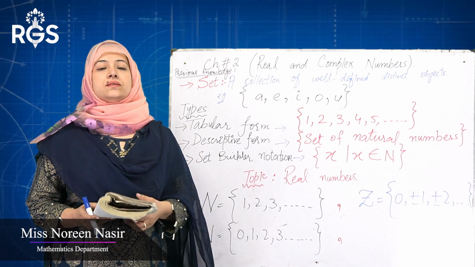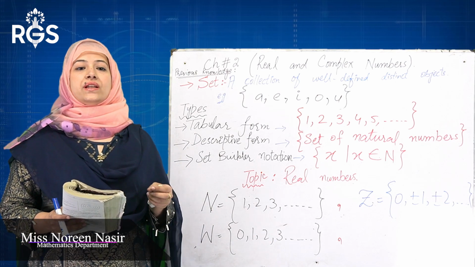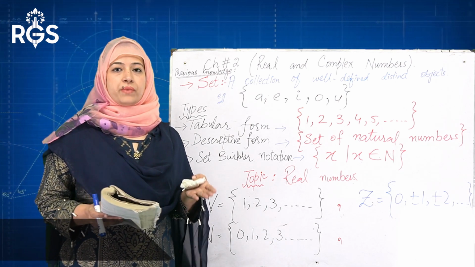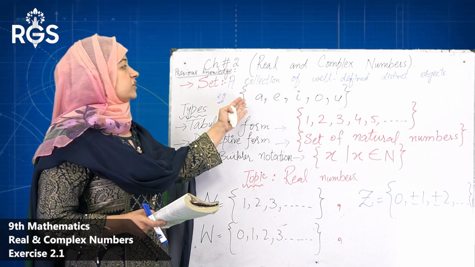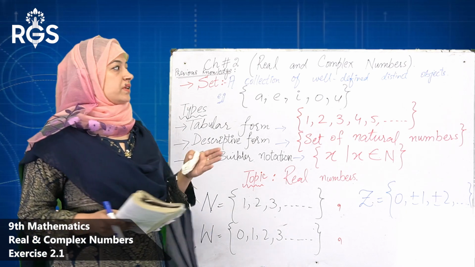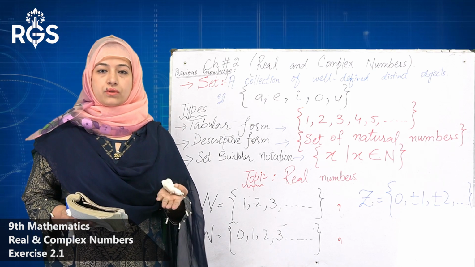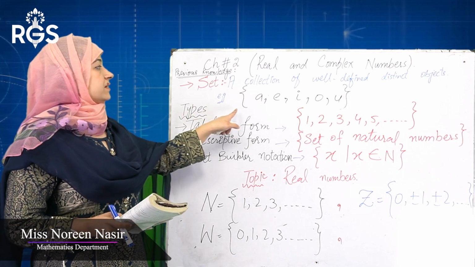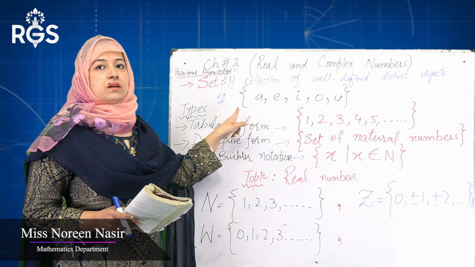What is a set? Set is a collection of well-defined distinct objects. You know very well, set is a collection of notebooks of maths. Set is a collection of vowels A, E, I, O, U. All of you are familiar with this. Provinces of Pakistan. All of you are familiar with this. This is a set. Set is denoted in parentheses, curly brackets.